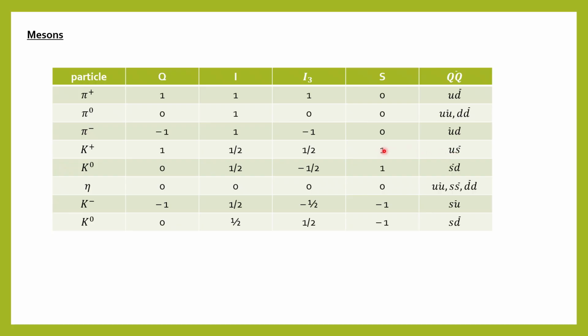Okay, here you can see. Then K0 charge is 0, I is half, I3 is minus half, strangeness is 1 and the formation is D S bar. Then eta 0 0 0 0, you can say the formation is U U bar, D D bar, S S bar. Then K minus and K0 bar you can see. Okay, you can calculate it by yourself also, if you have the knowledge of the signs here.